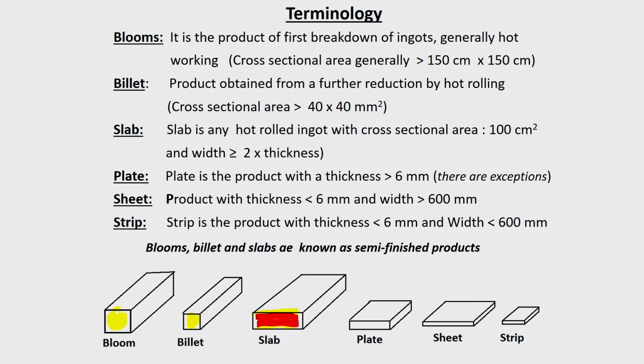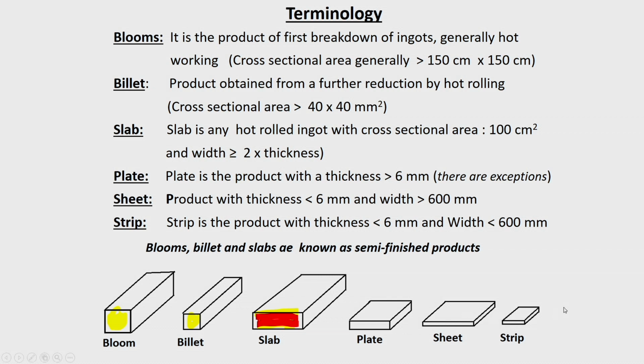Sheets and plates are generally made by rolling, not by any other methods. As long as the thickness is less than 6 mm, you call it either a sheet or a strip. The only difference is in the width. If the width is greater than 600 mm, you call it a sheet. If the width is less than 600 mm, it is called a strip. That is the difference.